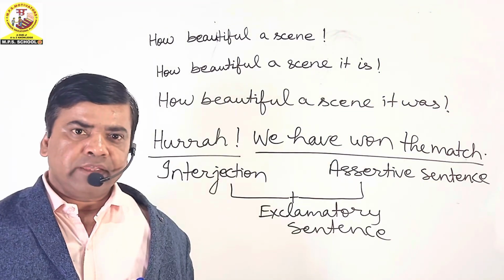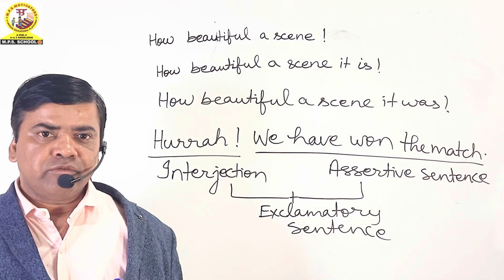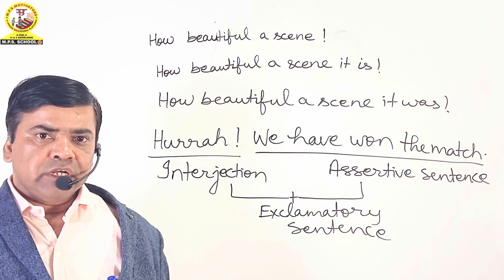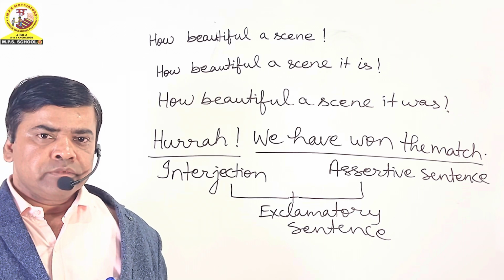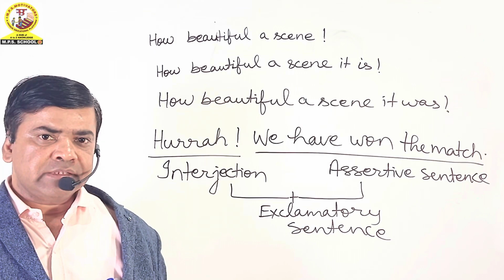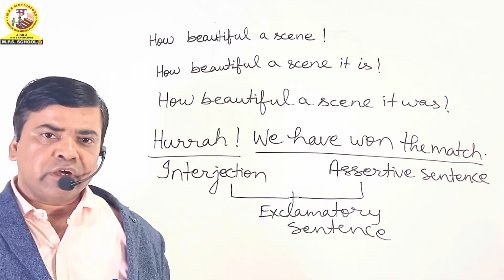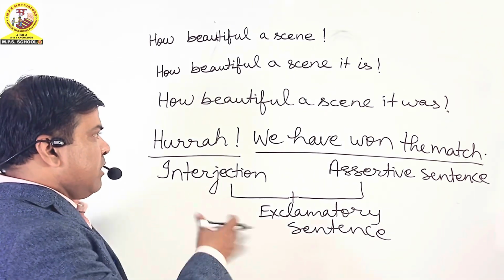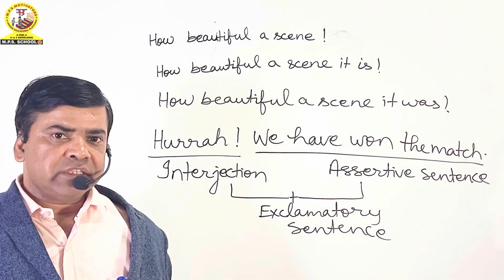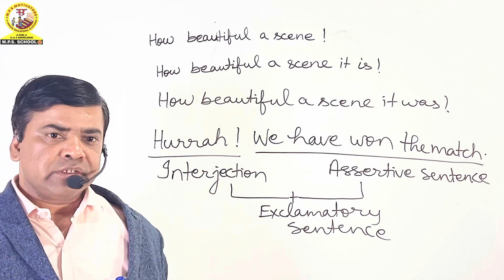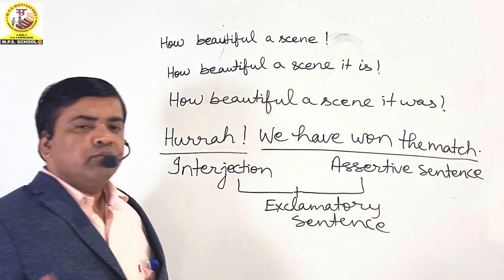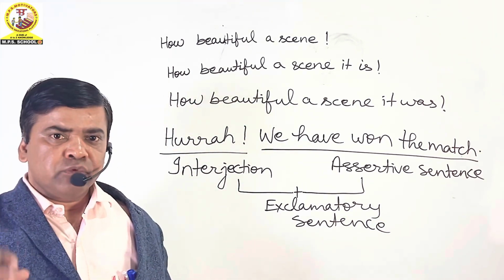an exclamatory sentence. I think you have understood that we can frame exclamatory sentences in many ways. The first 2 ways are by using what or how, and the third way is by using an interjection in the beginning of the sentence, and the remaining part of the sentence will be in assertive form, and when both combine together they form an exclamatory sentence. We can take many more examples, but I am going to discuss with you one more example.